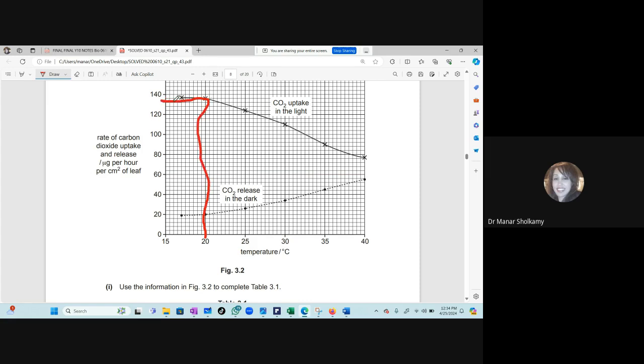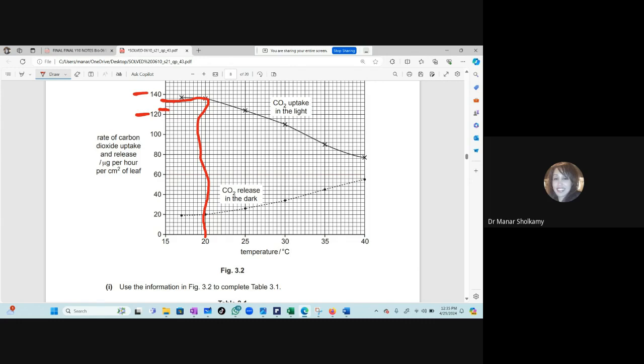What is the reading here? Now they want to see if you can read a graph. This is 120 and this is 140, so there is a value of 20 between the two. How many boxes do I have? 5. So every box has a value of how much? 4. Yes, 4.